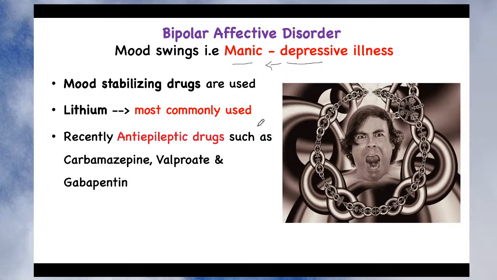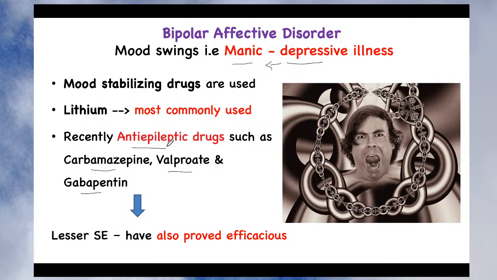In addition to lithium, we can also use anti-epileptic drugs. You have studied the anti-epileptic chapter, in which we studied carbamazepine in detail. We also studied valproate and gabapentin. I am not repeating the pharmacology of these drugs in detail because we have already studied them in the anti-epileptic chapter. But remember that carbamazepine, valproate, and gabapentin, although these are anti-epileptic drugs, were observed to have fewer side effects.